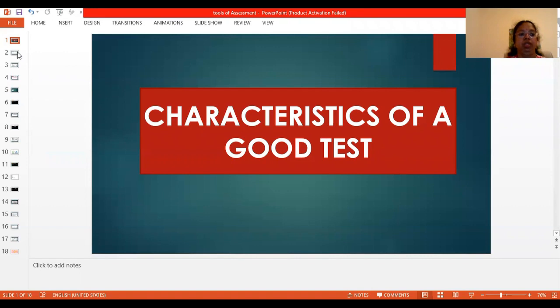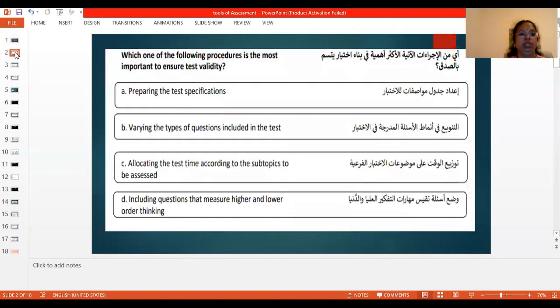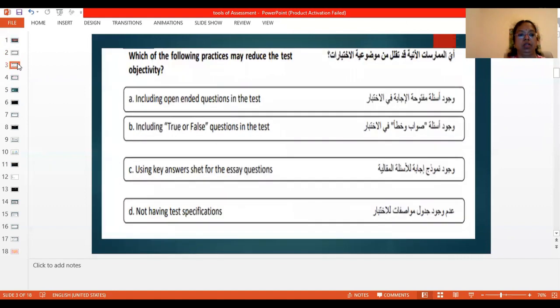Before going into the test, we will see two questions. Please go through this question properly. Try to answer by yourself. There's another question related to the characteristics. Pause the video, read through, try to answer by yourself. If not, we will discuss the correct answer by the end of the session.